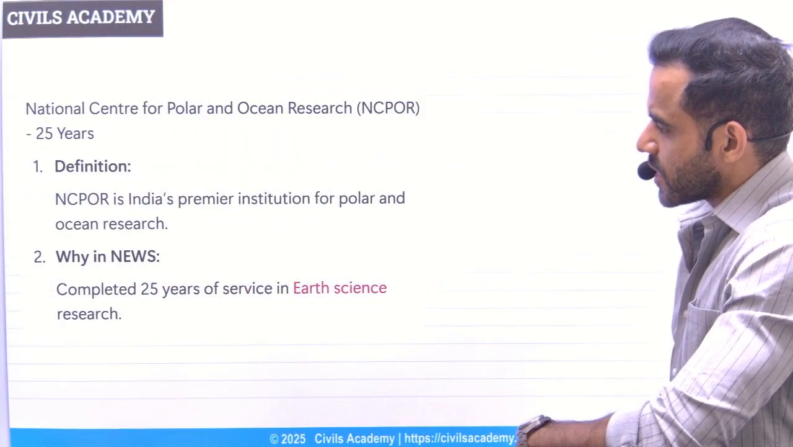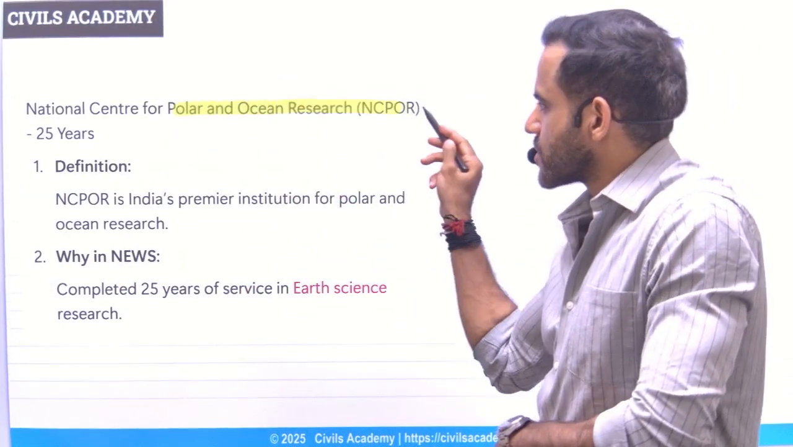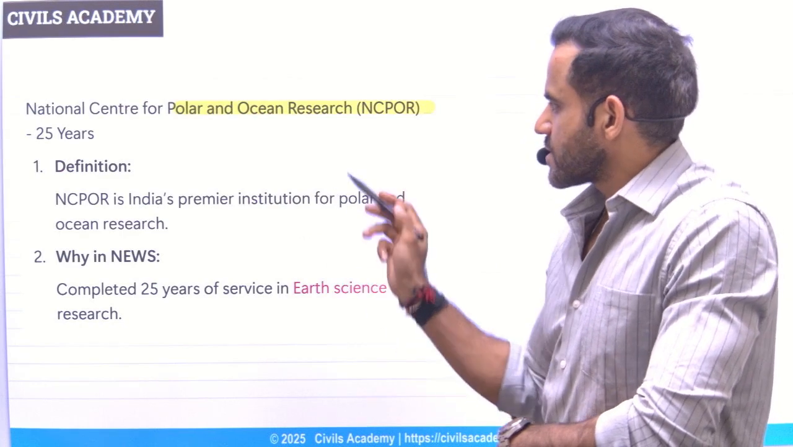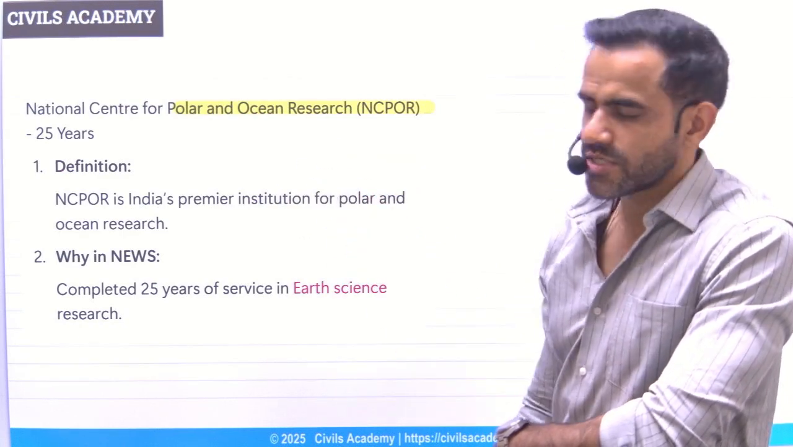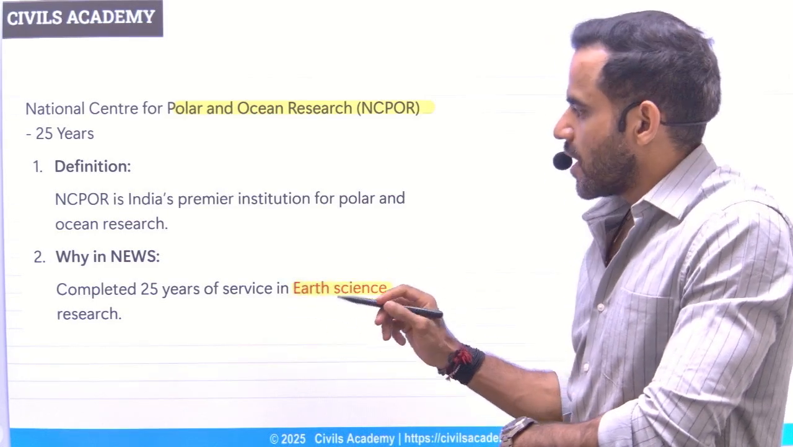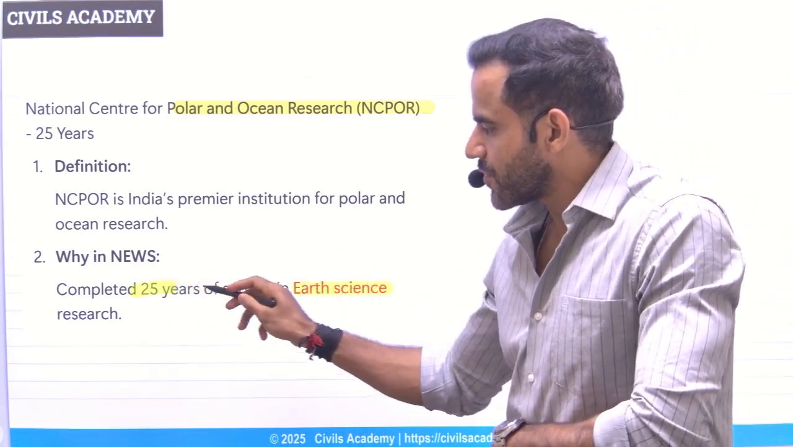Next is related to National Center for Polar and Ocean Research. First thing first, it is, as the name suggests, for polar and ocean research. It is under Ministry of Earth Science. Why it was in news? Because it completed 25 years.